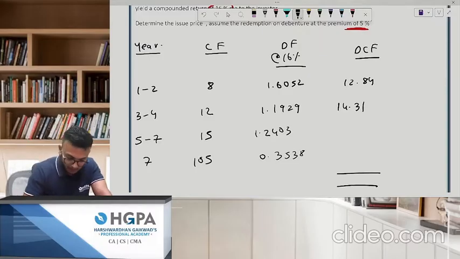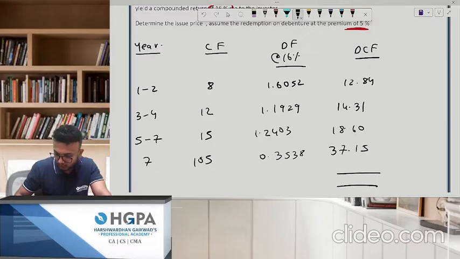1.2403, 18.60 approx, and 105 into 0.3538, this will be 37.15 approx. Chalo, 12.84, 14.31, 18.6, 37.15, and your answer has to be 82.9.